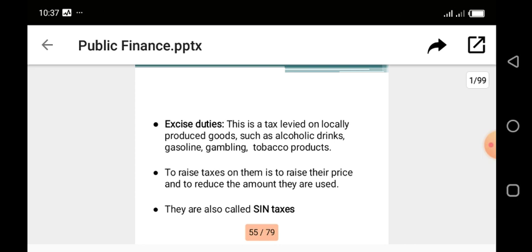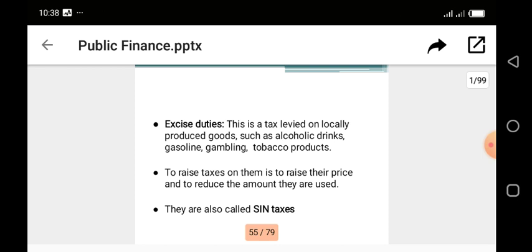Sin tax. So these are taxes imposed on goods and services produced locally, especially to discourage the consumption of items that are harmful to the health of the citizens. And that is why in Nigeria, government taxes the tobacco companies and the alcoholic companies well, in order to discourage the consumption of such items.